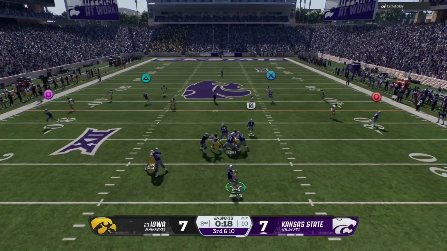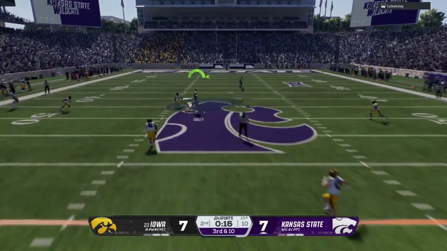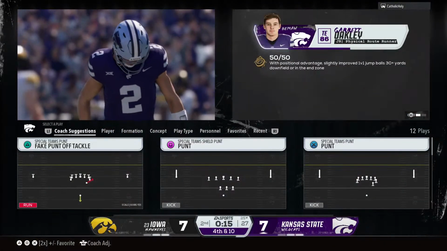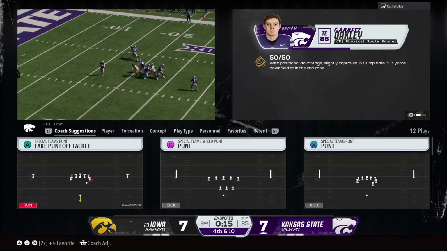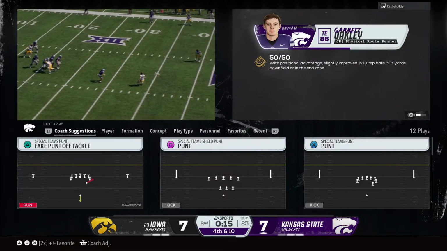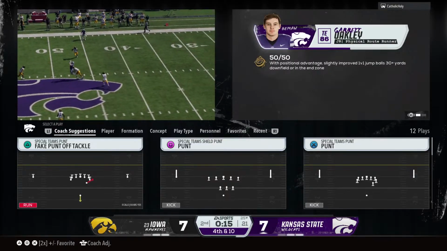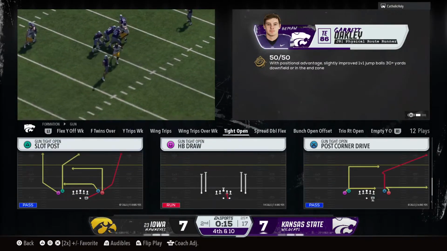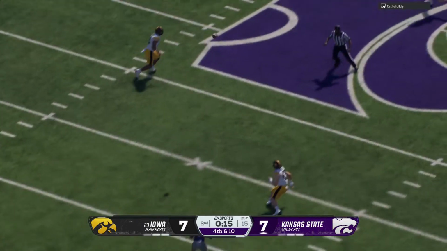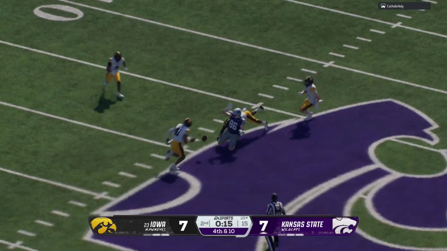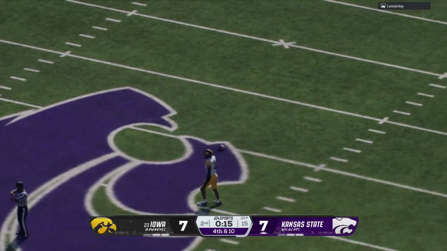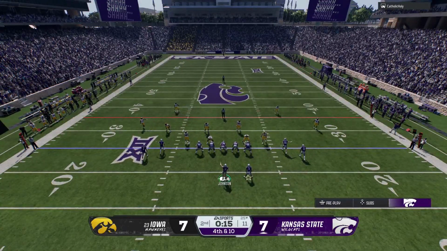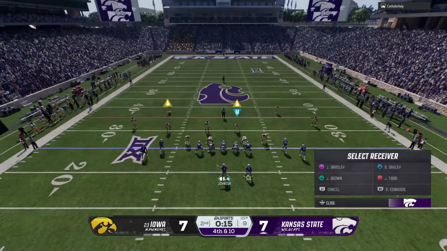Trying to move the sticks on third down through the air. He spins that thing down the middle. And this is dropped. Incomplete pass. He had a huge gain in his fingers, and he couldn't hold on. Three straight incompletions, and undaunted, they'll go for it on fourth and 10.